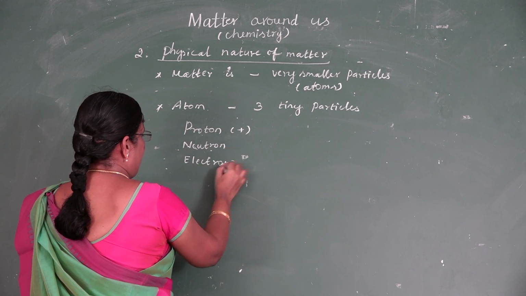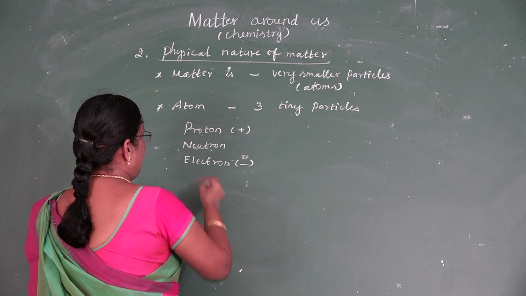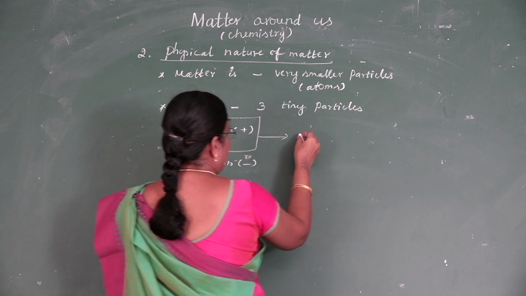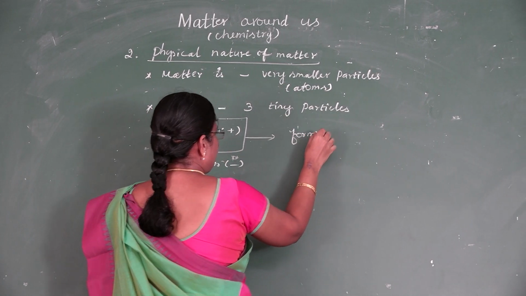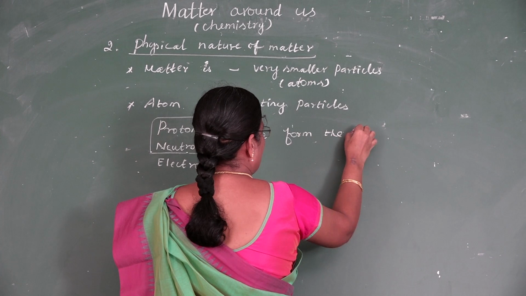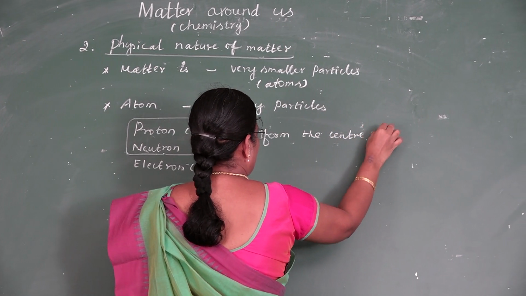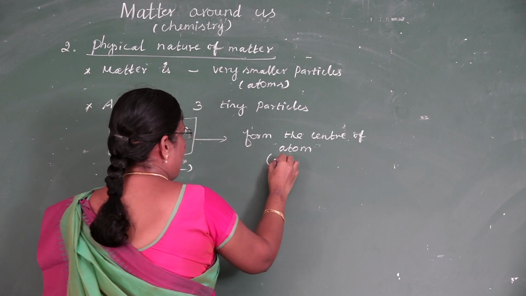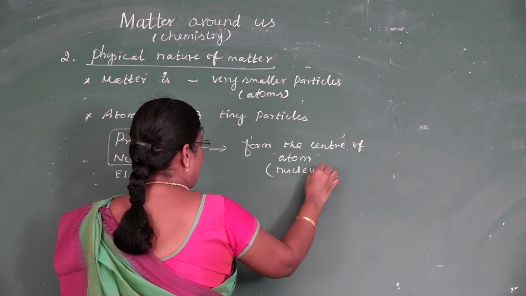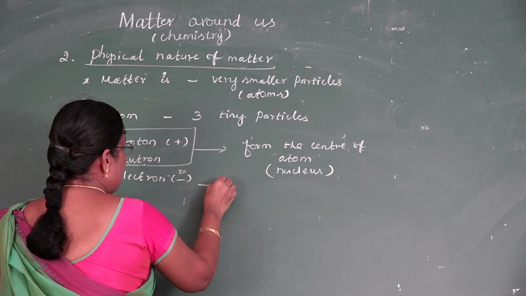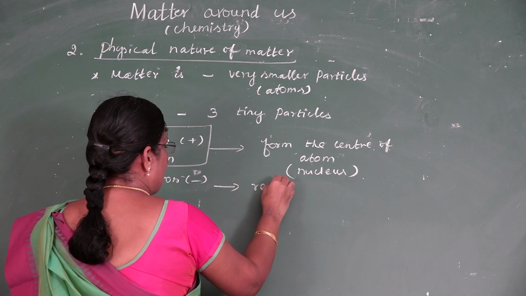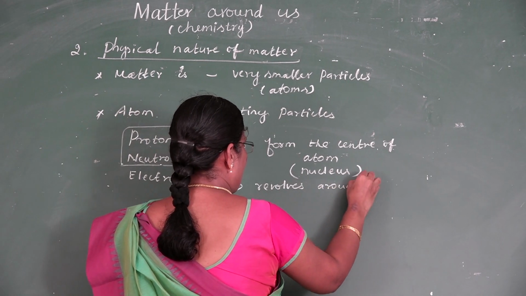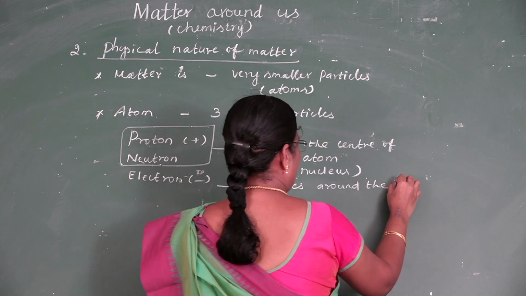Neutron carries no charge. Electron carries negative charge. Proton and neutrons form the center of the atom. The center of the atom is called the nucleus. The electrons revolve around the nucleus.